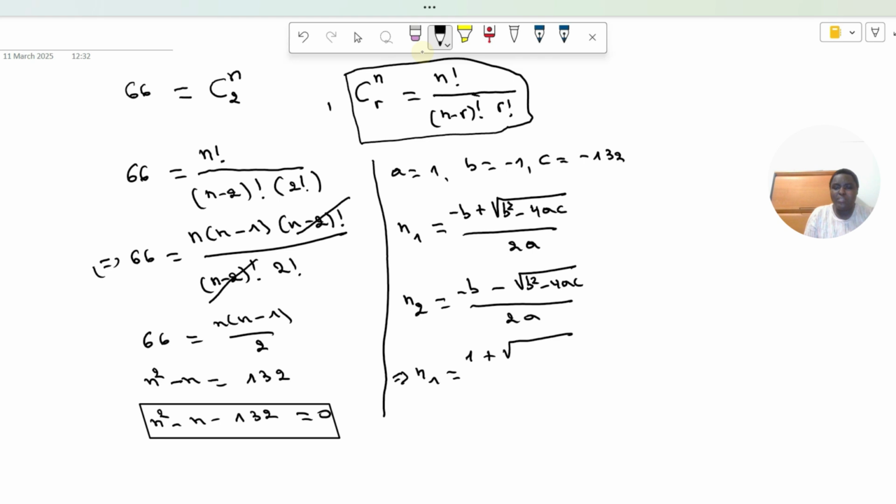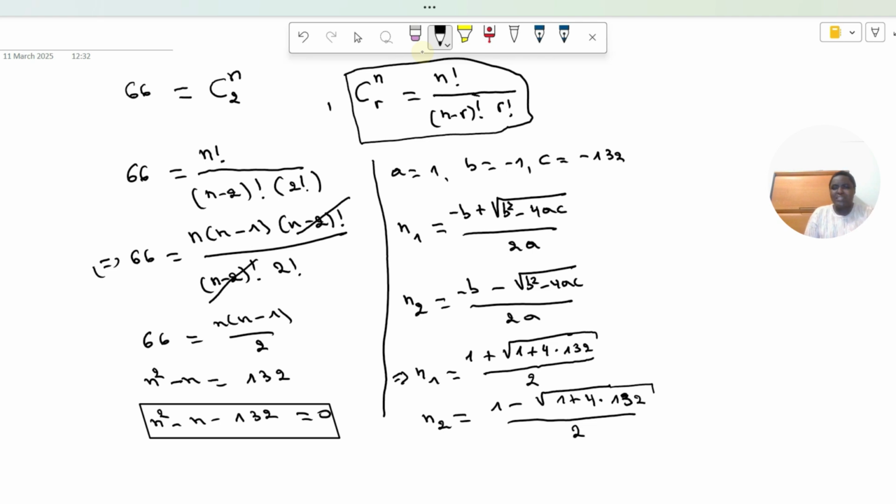B squared is minus 1 squared, this is 1, and minus 4 times 1 times minus 132, then plus 4 times 132, and over 2a. A is equal to 1, so then over 2. And the other root will be n2 equal to 1 minus square root of 1 plus 4 times 132, over 2.